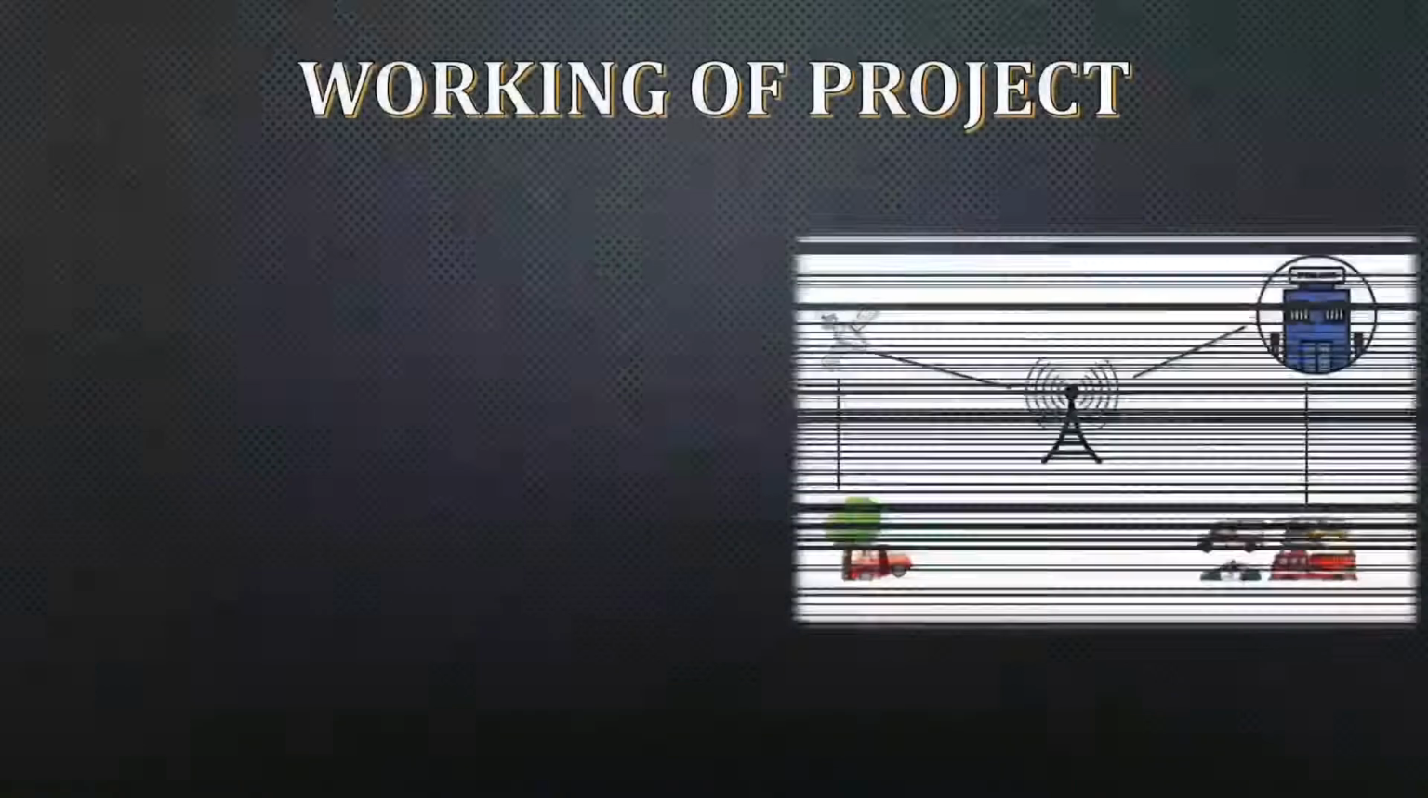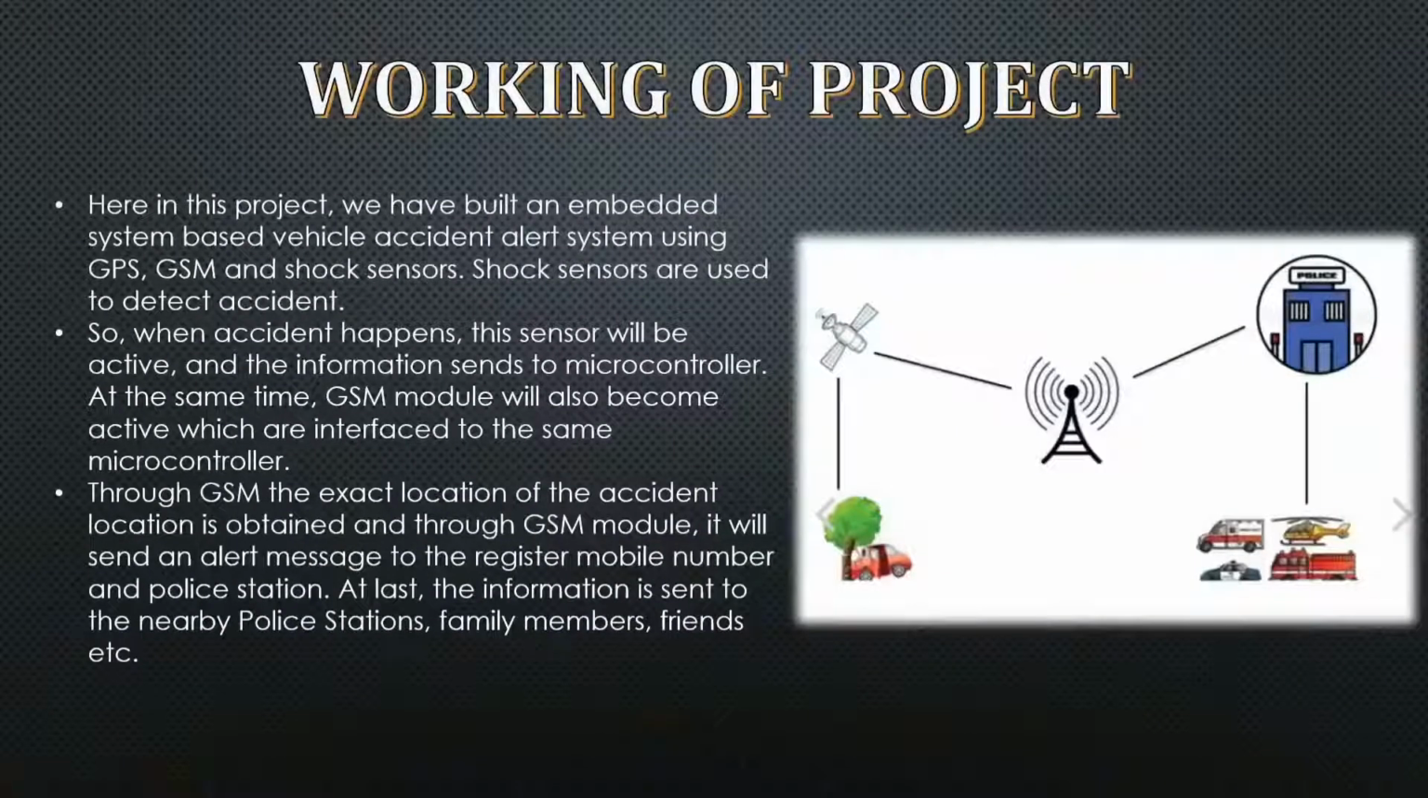So here comes the working. You have already seen that the name of this app is Accident Alert App. The sensors used in this app are GPS, GSM and shock sensors. The shock sensors would be in the car only, and GPS and GSM would be in the mobile application. So the shock sensors are in the car, as you know.